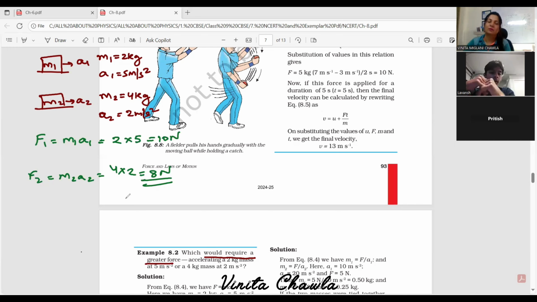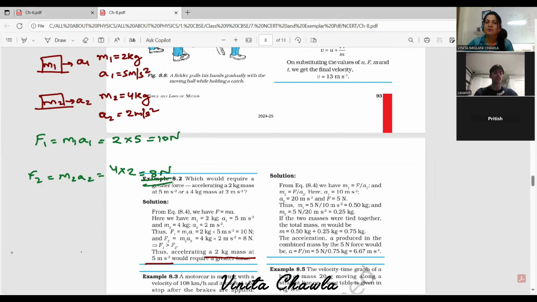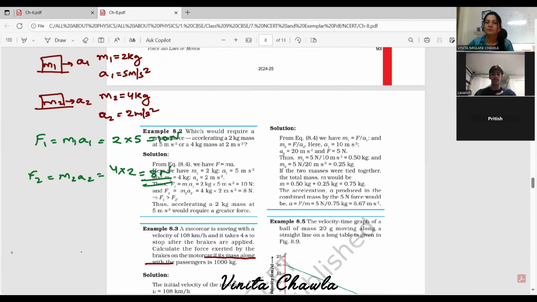Second. Second one, ma'am. First one. First one. It's 10, no? First, ma'am. Yeah. It's 10 Newton. Yeah. In the second case, we are getting 8 Newton. Right? Yes, ma'am. Write the answer now.